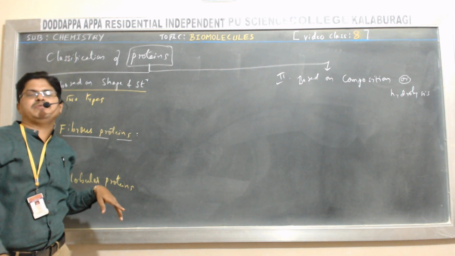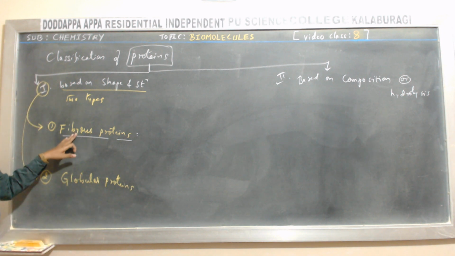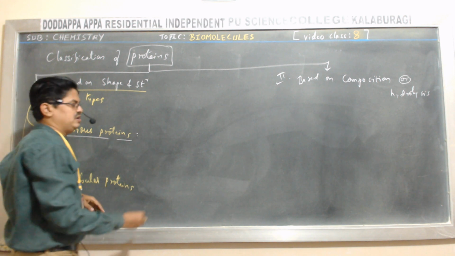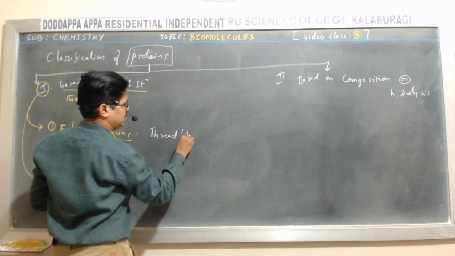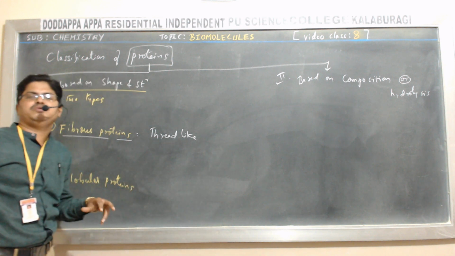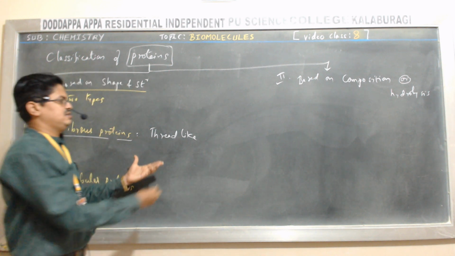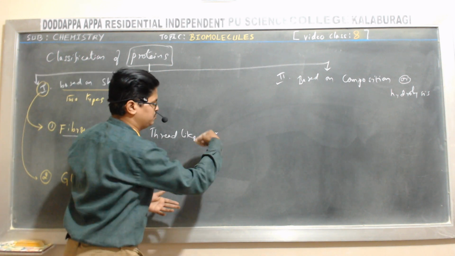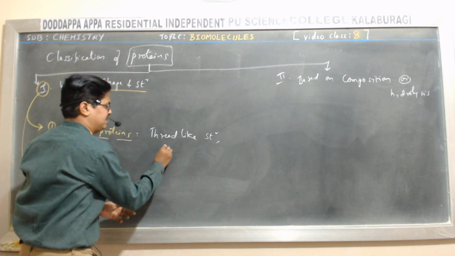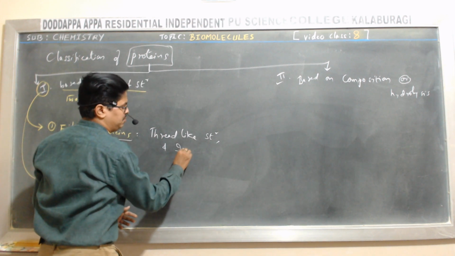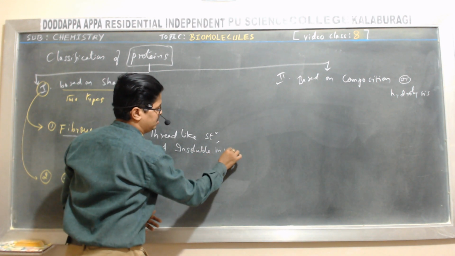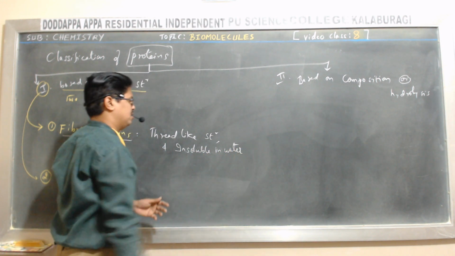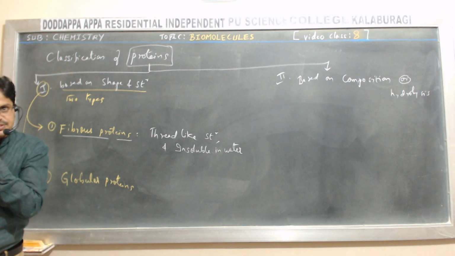The name itself indicates fibers. These are the proteins which have a thread-like structure and are insoluble in water. They are called fibrous proteins.